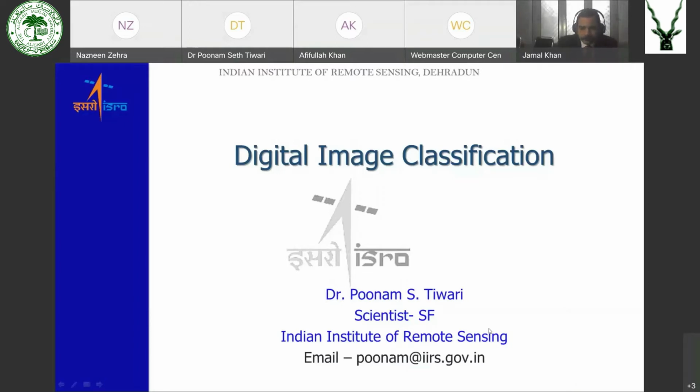The darkest pixel in that band would be given black color. The brightest pixel would be given red, green, or blue color based on which color gun we are using. Because of this, we will get colored pixels on the computer screen, and this is called a color composite. Okay, so this was a brief about what is a digital image.